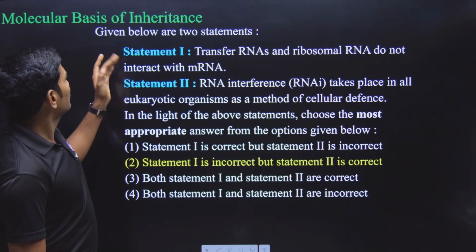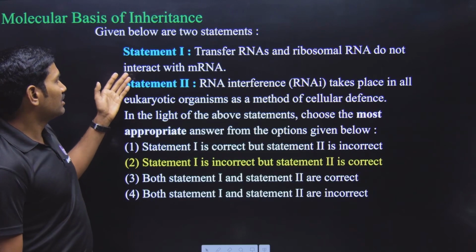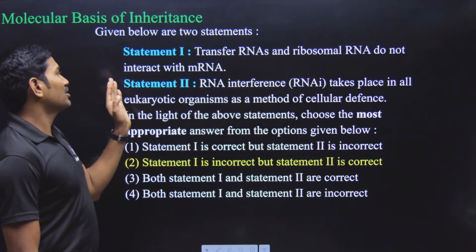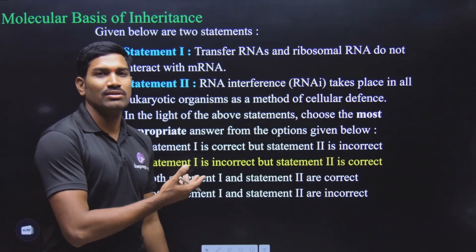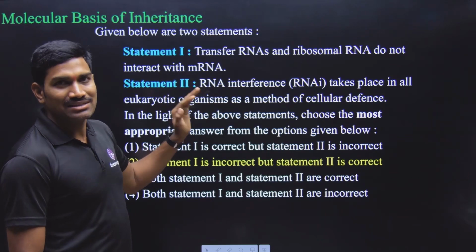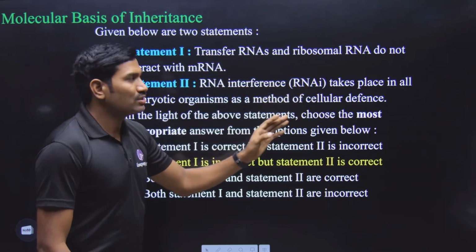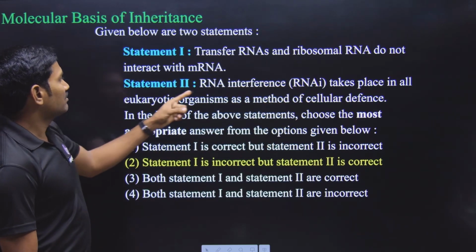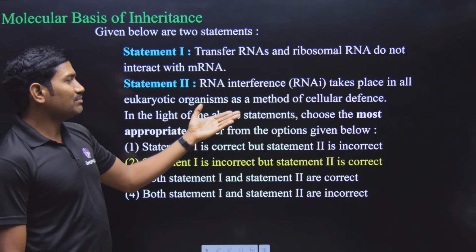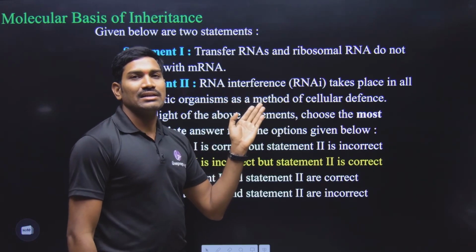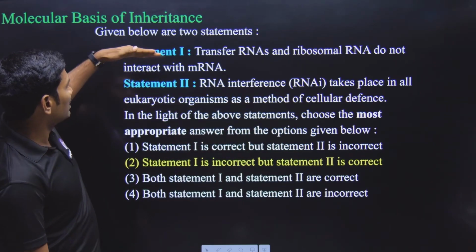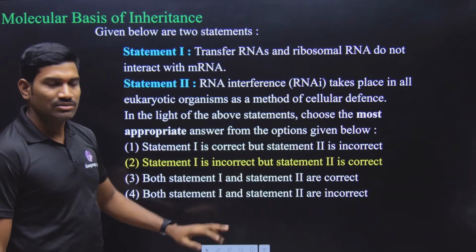Clear? Next one, again from the molecular basis of inheritance, statements 1 and 2. Statement 1: transfer RNAs and ribosomal RNAs do not interact with mRNA. This is wrong. They are interacting with mRNA during the translation process. So that's why it is a wrong statement. Next, statement 2: RNA interference, RNAi, takes place in all eukaryotic organisms as a method of cellular defense. This statement was given in the biotechnology applications, so it is a correct statement. So statement 1 is wrong, statement 2 is correct. This is the answer.